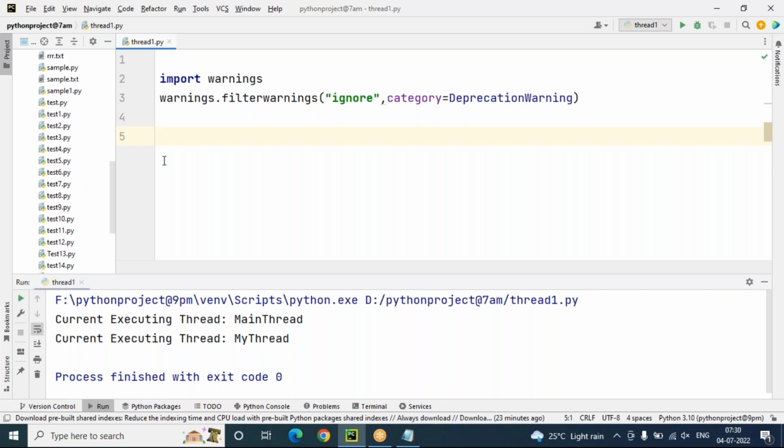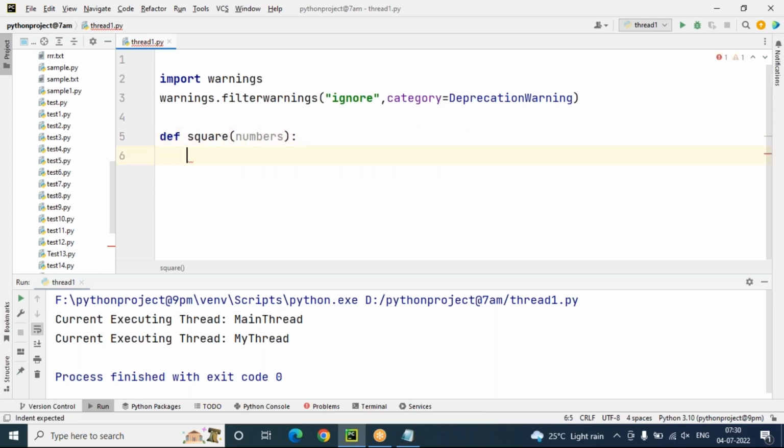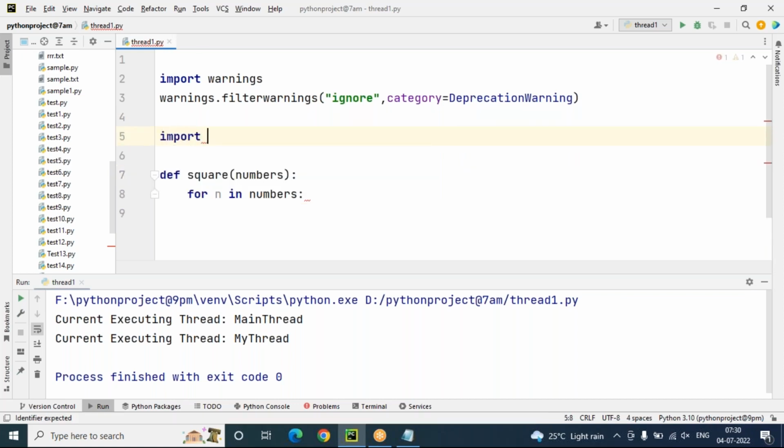Now you can see I'm not using the threading module. I'm just taking a square function, def square of numbers. This function is going to take some numbers as input and it will perform the square for each n, where n means a number in numbers. Now I'm going to import the time module. Why the time module? Just try to understand: the time module is required for calculating the time.